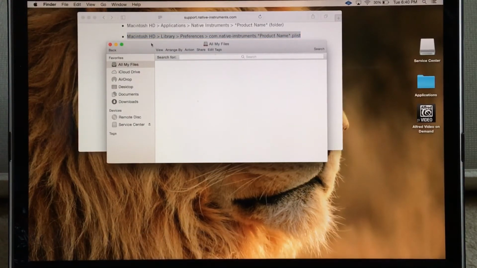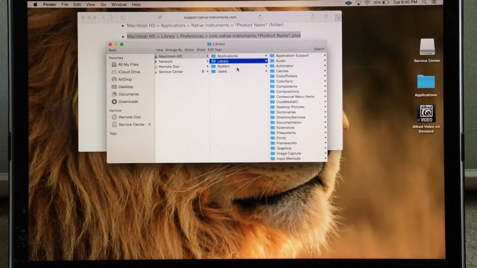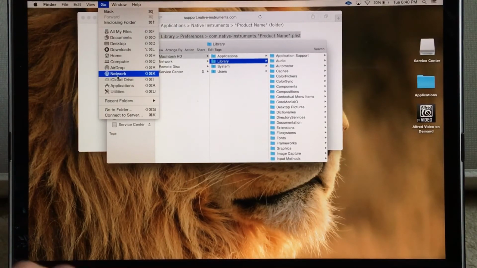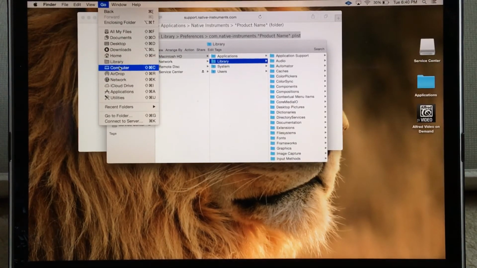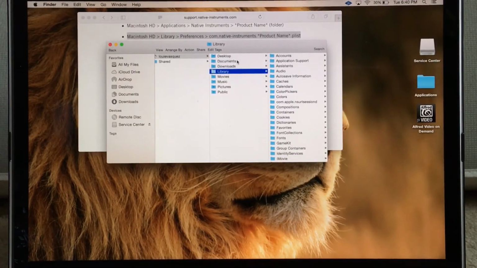So right here, we're directed to Mac HD again. Library. You could also pull up your Library. If you go up here and select Go, you're going to press and hold the Alt key on your keyboard, and Library will pop up. So from Library, I'm going to go to Preferences,